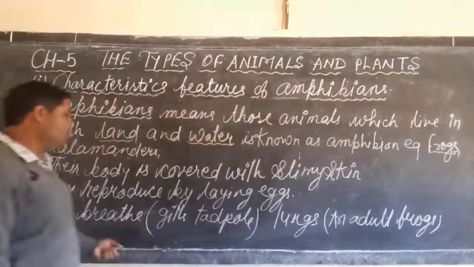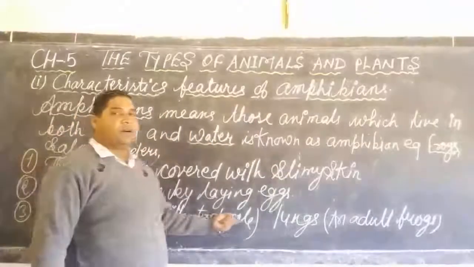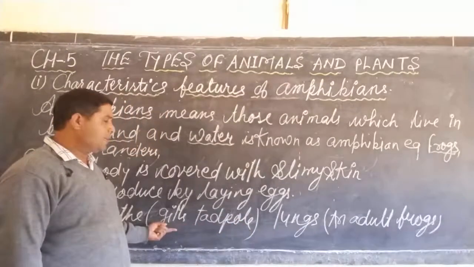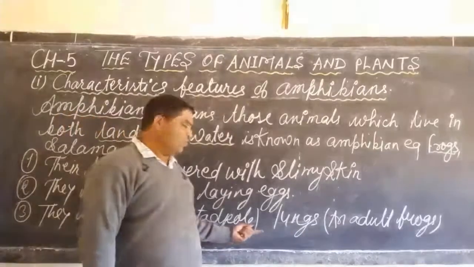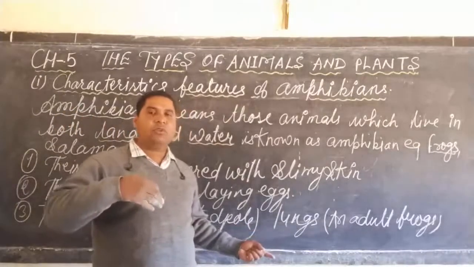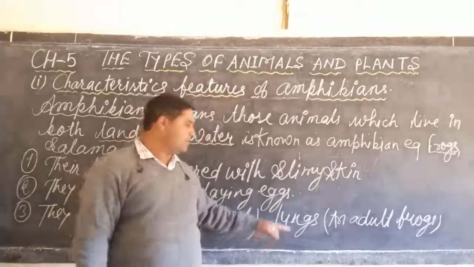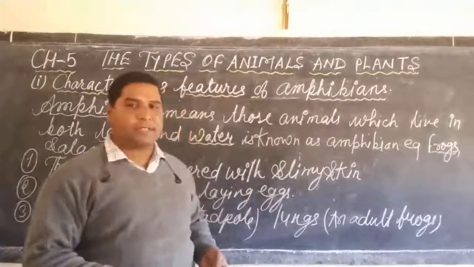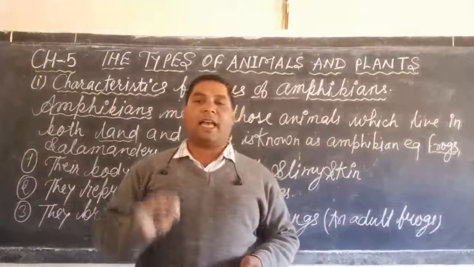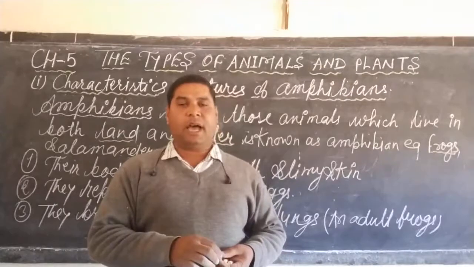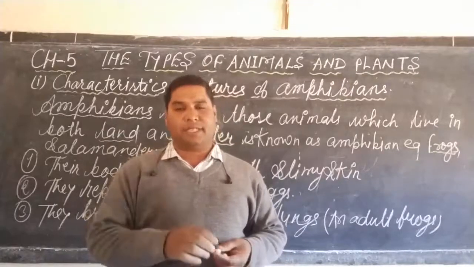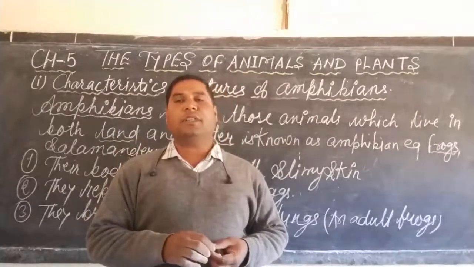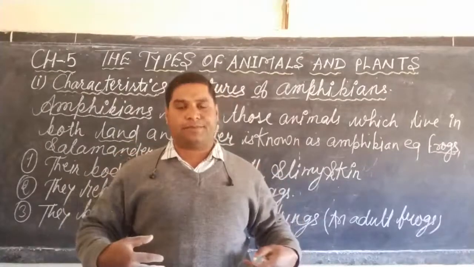So dear student, you should know the young one of the frog is known as tadpole and it breathes through its gills, whereas when the tadpole grows up and becomes an adult, it respires through the lungs. Also, during hibernation and estivation and during the summer season, frogs remain underground and respire through their slimy skin.